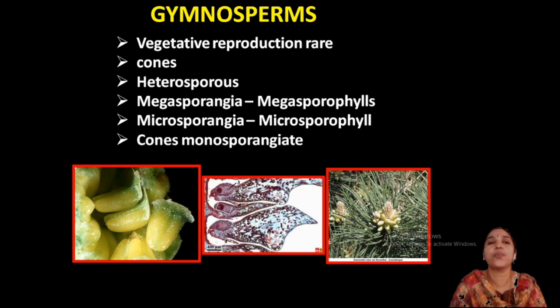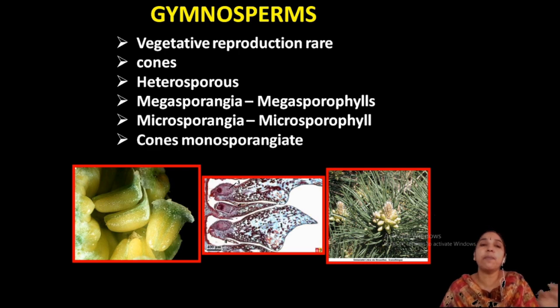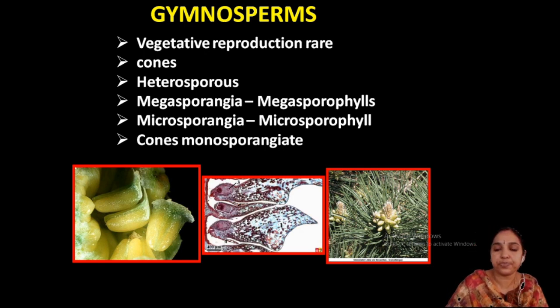Okay. Now, coming to reproduction, vegetative reproduction is very rare, but bulbils are usually present in Cycadales. That is the only vegetative reproduction. Otherwise, reproduction is sexual, by megasporangia formed in megasporophylls or female strobilus, and microsporangia in microsporophylls or male strobilus.